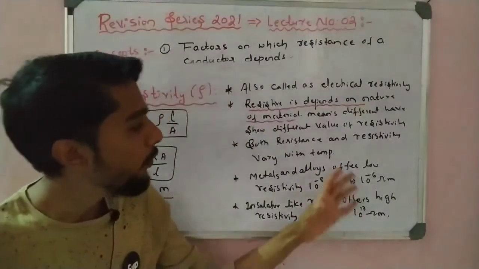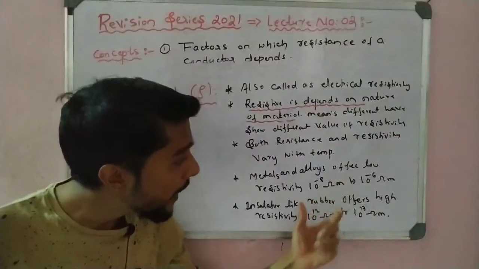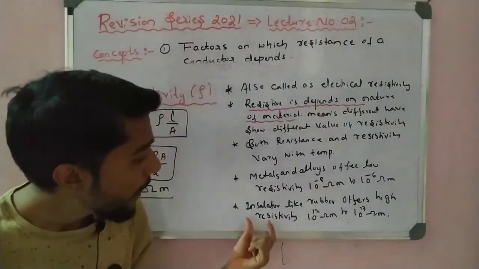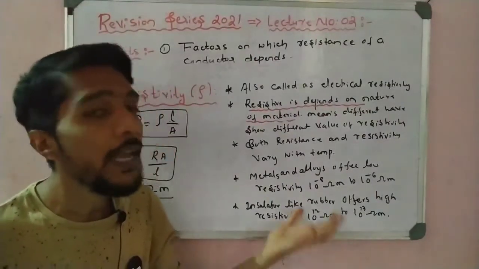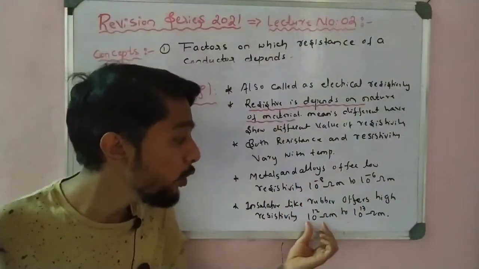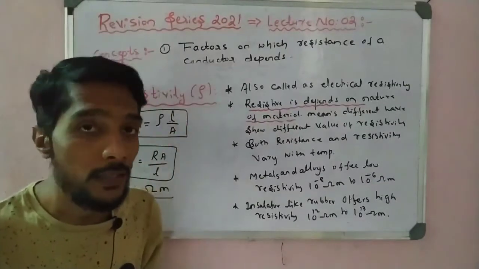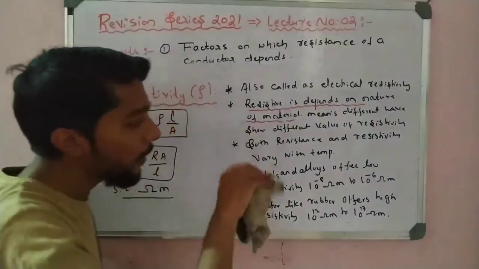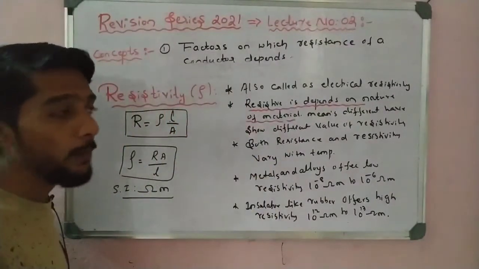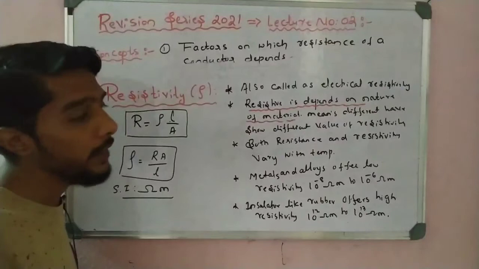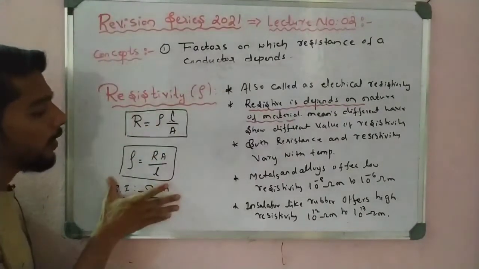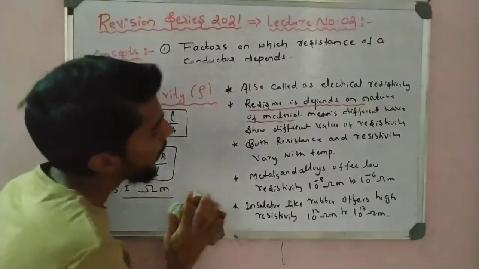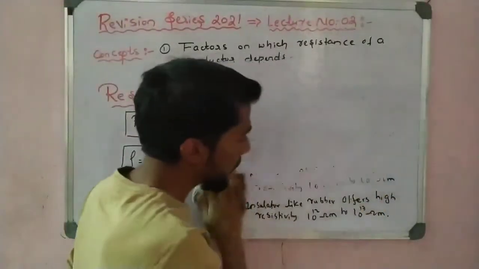Metals and alloys offer low resistivity, in the range of 10 to the power -8 to 10 to the power -6. And insulators like rubber offer high resistivity, in the range of 10 to the power +12 to 10 to the power +17 ohm meter. So this is the point you have to remember, students. Write all these points or take a screenshot. Pause the video and take a screenshot or write the notes. This is a very important formula: rho, the resistivity, is equal to RA by L. Now let us see some other points about resistivity.